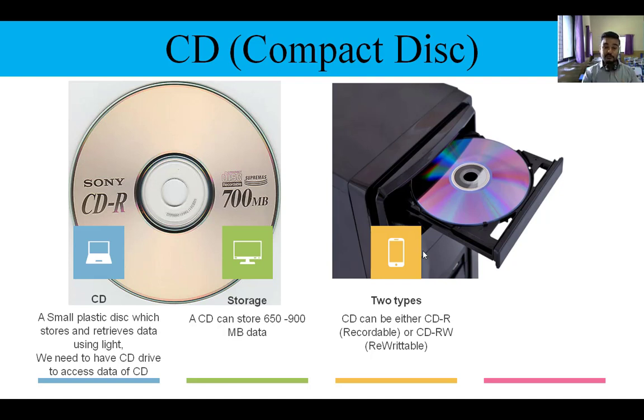Now, on the first image you can see CDR is written below the Sony name, because CDs are of two types. How many types? Two types. The first one is CDR, which means CD recordable, which means once the content is written, it cannot be rewritten or changed. And the second one is CDRW, that is CD rewritable, which means the content of that CD can be changed. Once we write it, it can be deleted and can be written again. That is why the CD is of RW. The first one is CDR, that is recordable, and CDRW, that is rewritable. So we have now seen two types of CDs.